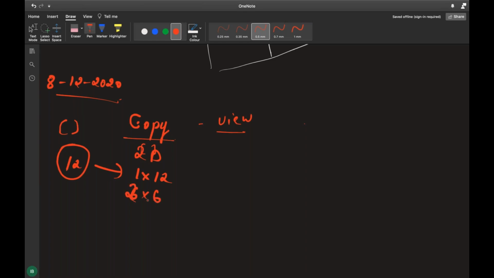2 into 6 you can do it. The other one, 3 4s are 12. Yes, 3 into 4 you can do it, or else 4 into 3 you can do it, and 6 into 2 you can do it, and 12 into 1 you can do it. These are the possibilities you have for the 2-dimension array.